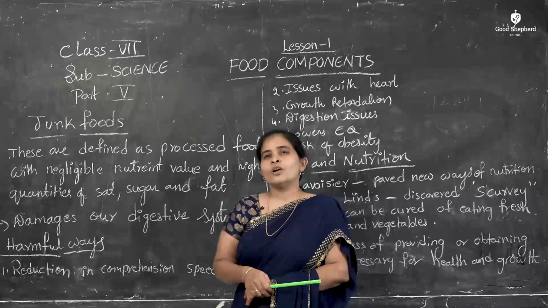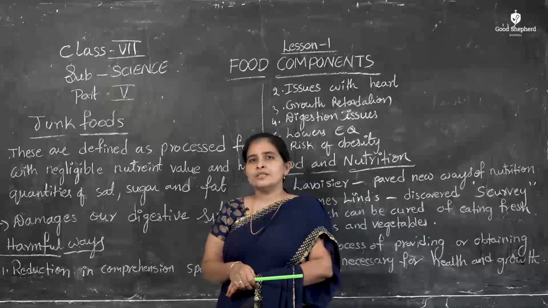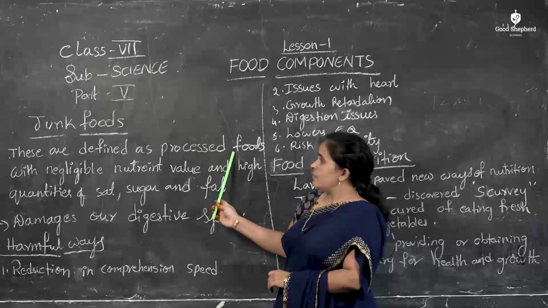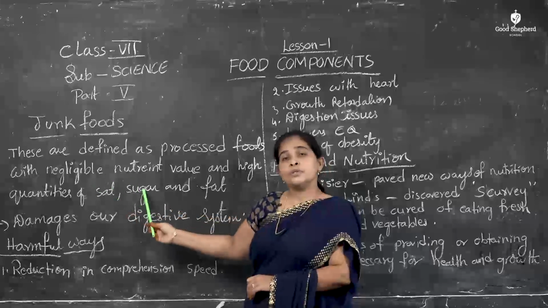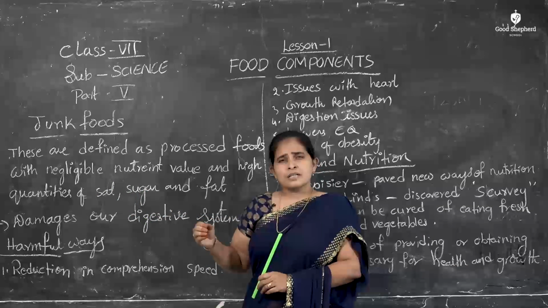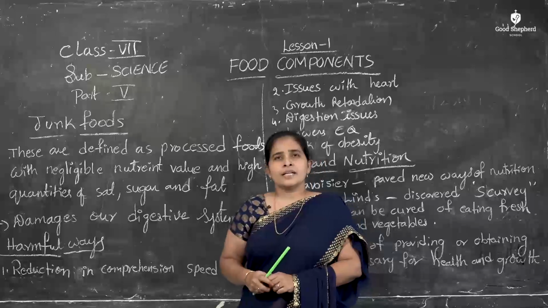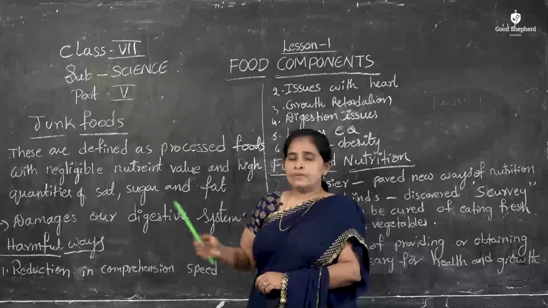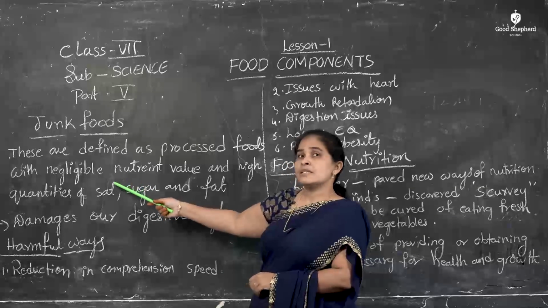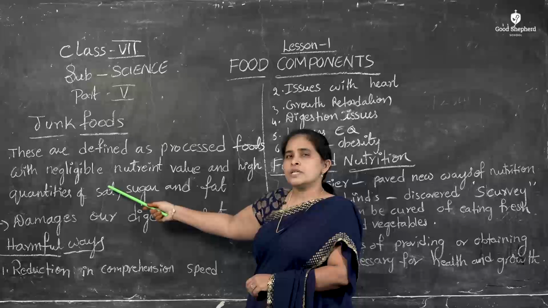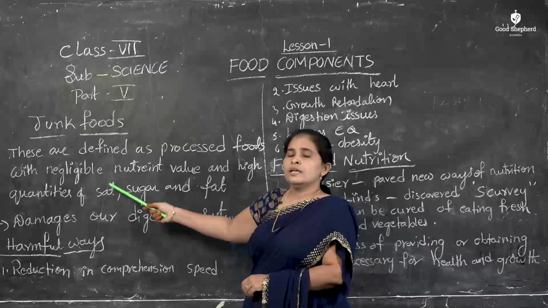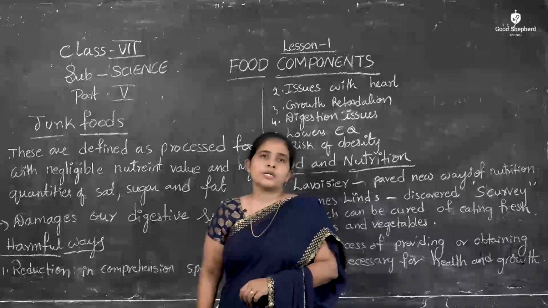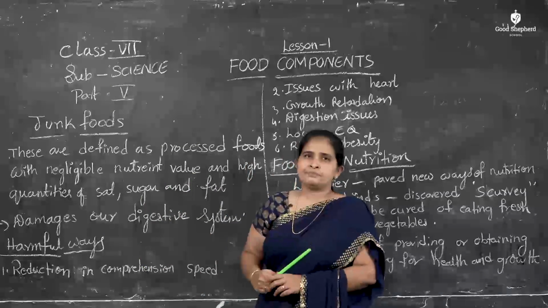What is a junk food? What food do we call a junk food? Junk food is defined as processed food with negligible nutrients. That means these types of foods contain very few nutrients that are useful to our body. Negligible means nutrients are available in very little amount, with high quantities of salt, sugar and fats.